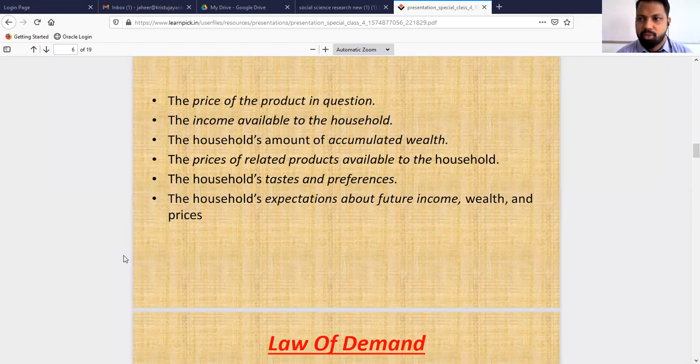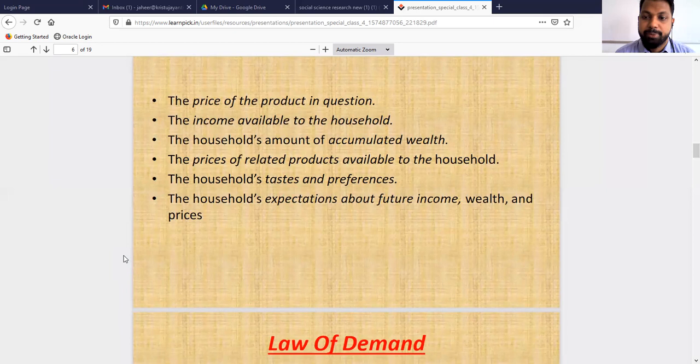So taste, consumer preference, is always a determinant factor for the quantity demanded of a commodity. Then the other determinant is the household's expectation about future income, wealth, and prices. If the household expects a hike in income and wealth, definitely their quantity demanded will increase.